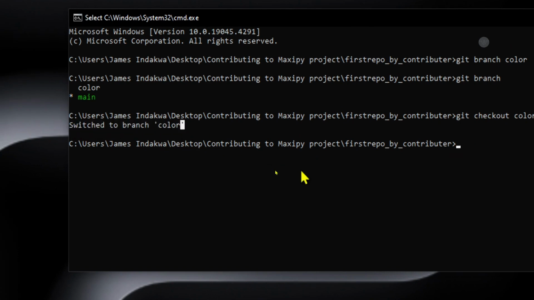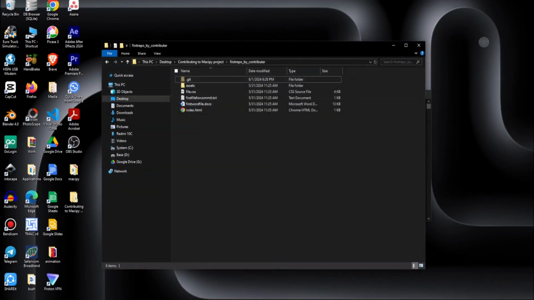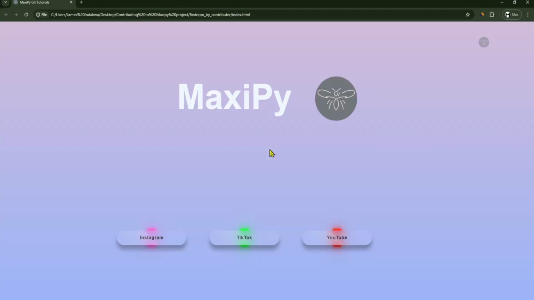Now after this, I can go back to my project and make whichever changes I need. Let's say this index.html, let's see. I see there is Instagram, it looks purplish, it looks green, everything is okay.